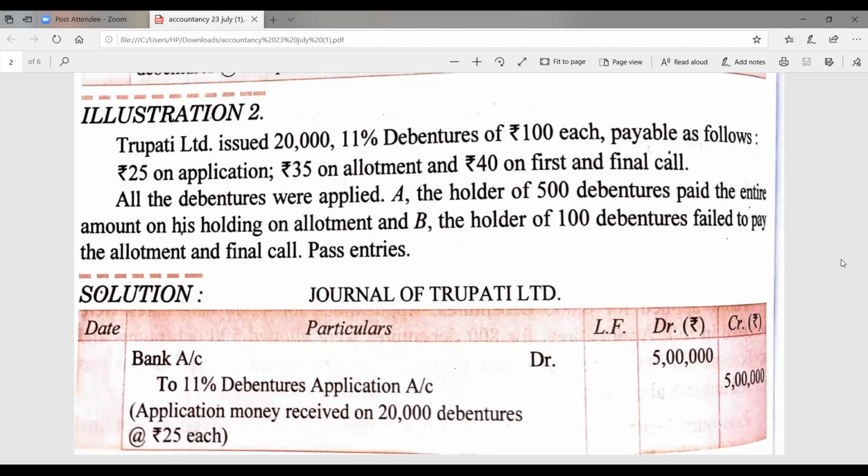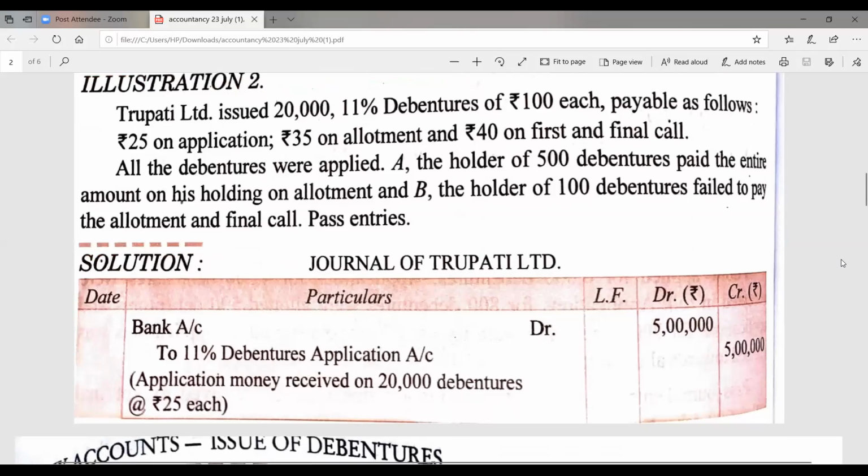What does it mean? It means calls in advance are there. But there is another debenture holder, B, holding 100 debentures, who failed to pay the allotment money and final call. So in this way, it is the concept of calls in arrear. In one question, you find both of the concepts together. Let's come to the solution part, then it will be more clear.